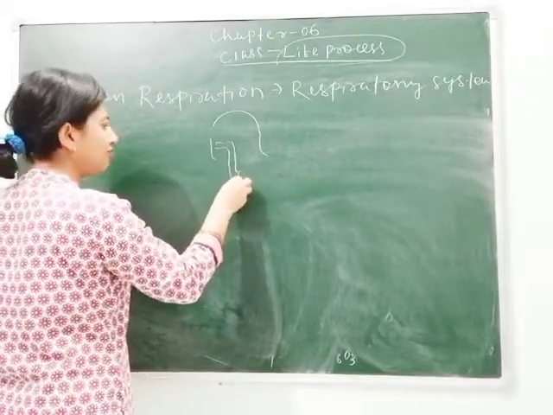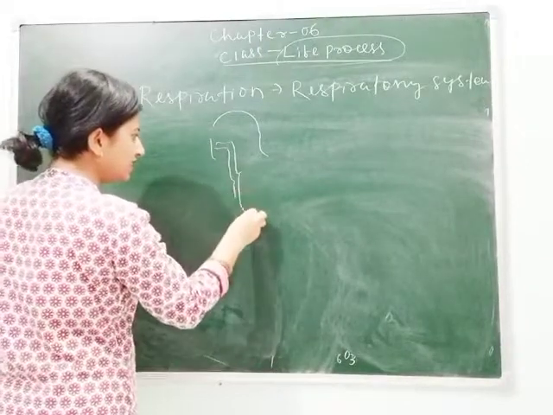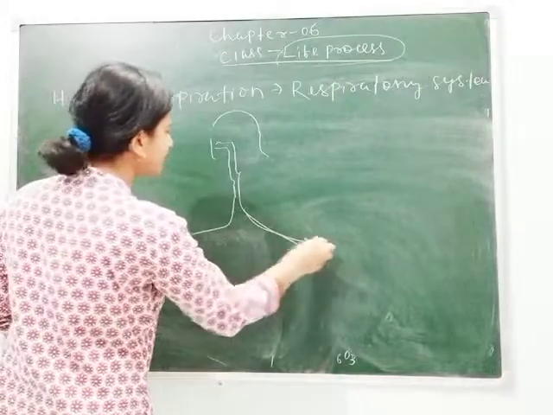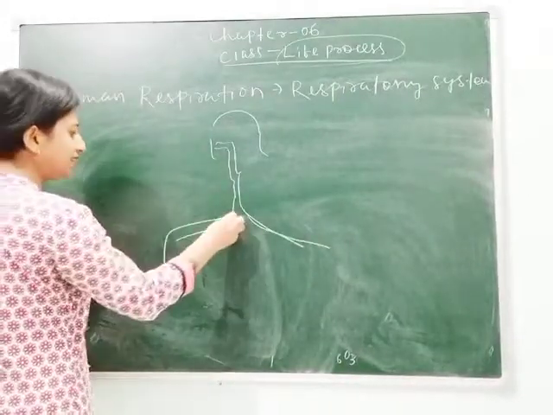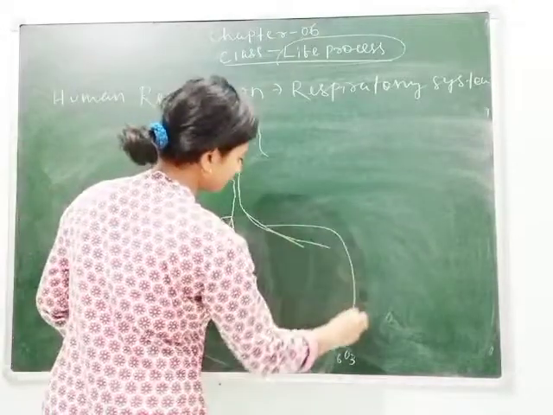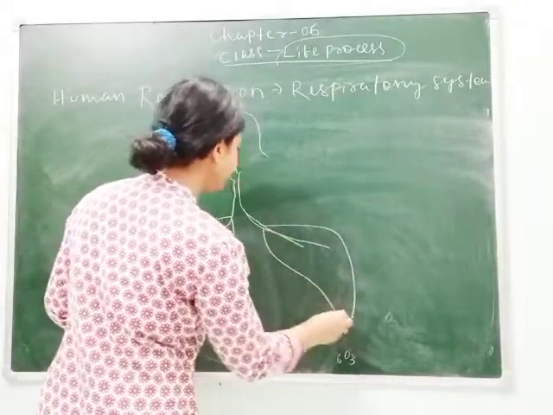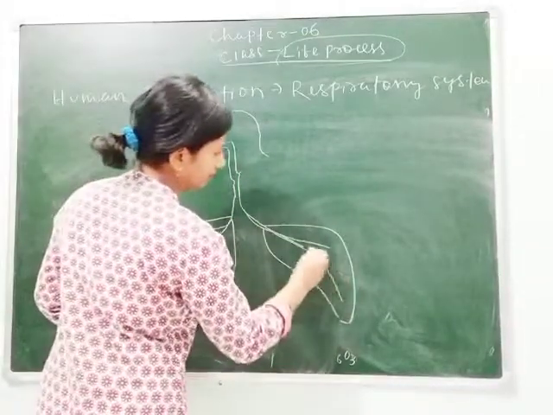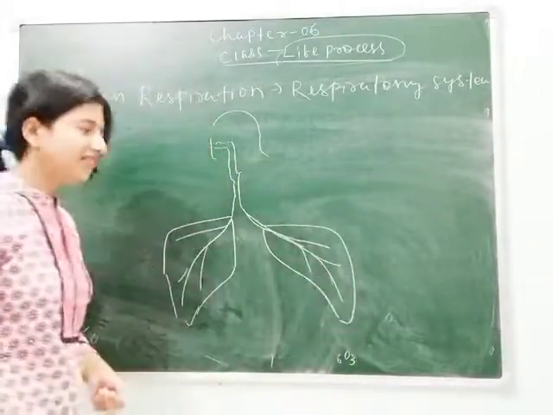This part is your pharynx, then larynx. Then the lungs are divided into two, one left and one right. This is lungs. You can see the diagram. This looks like a leaf.